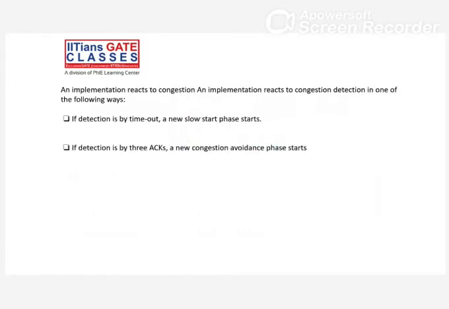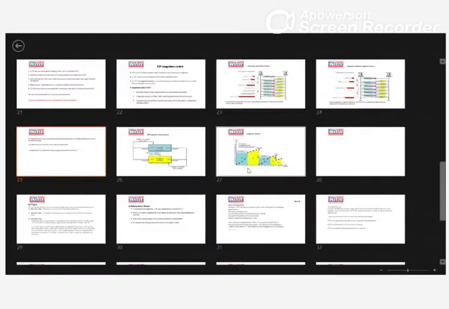So see, the implementation reacts to congestion in one of the following ways: if the detection is by timeout, and if the detection is by 3 acknowledgements. In the last lecture we discussed timeout, just for Sanjeev, actually he missed that, and the 3 acknowledgements in the retransmission. What is the meaning in the retransmission? Let's go to that particular slide, just for understanding.